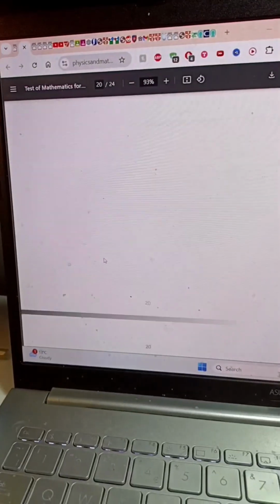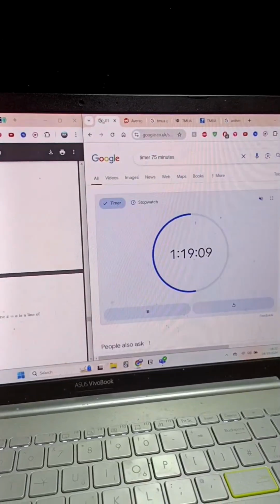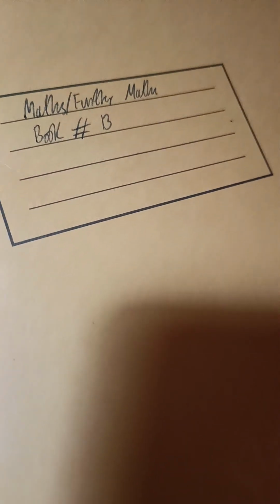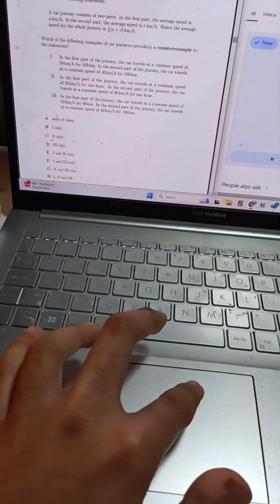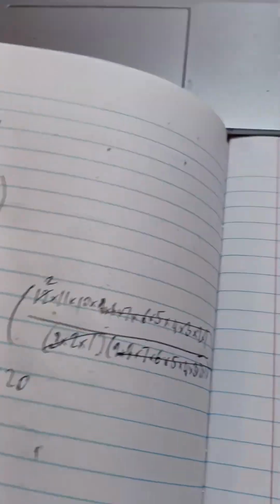But if you look at whatdotheyknow.com, and if you can see over here, it says this is the paper that I was doing, and this is the timer that I'm currently on. You know what's funny? I'm on book number 14 right now. I just finished book number 13 because I was doing the TMUA past paper, the 2018 paper. This is the paper 2 I'm doing now under time conditions. So now I'm on book 14. And it's just crazy to think that I've gone through 13 books. And it's not like these books that I filled like 1 word per page. It's like filled up properly.